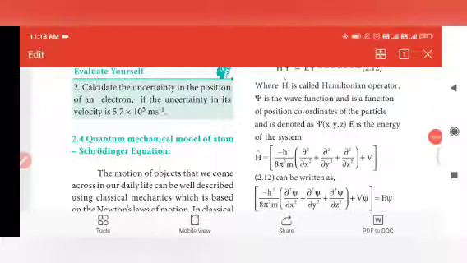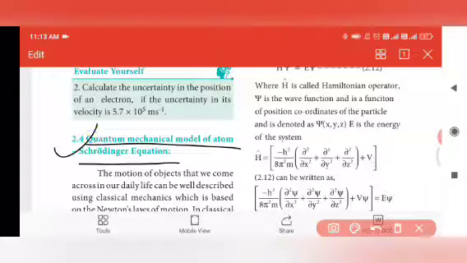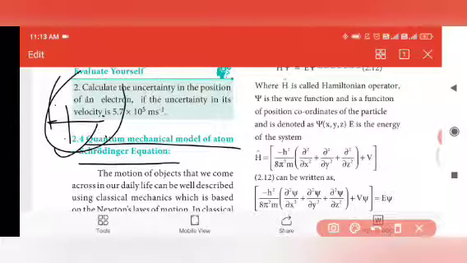Good morning, students. Today we are going to discuss the quantum mechanical model of an atom by the Schrödinger equation. It will be asked as a 2 mark or 3 mark question, and sometimes it is a very important 5 mark question. Please make a note.